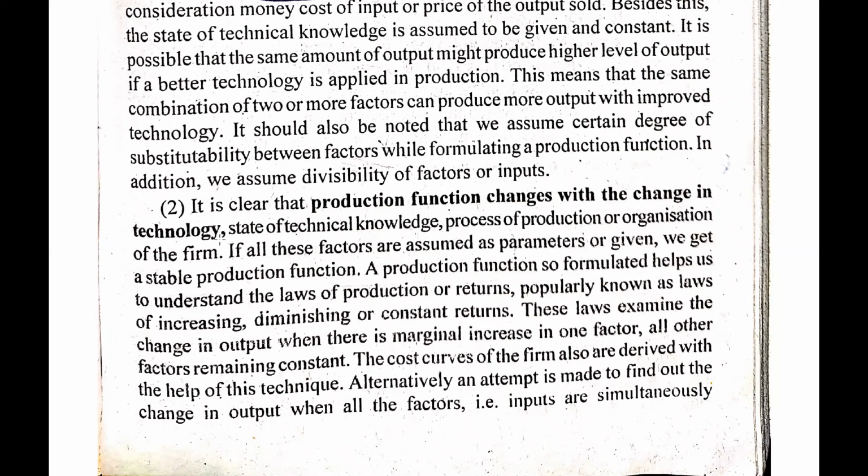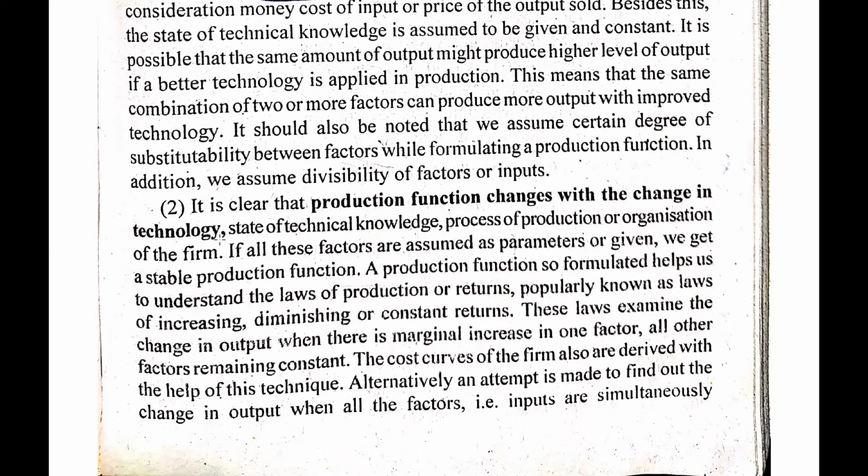Because now machines have come into the market, and machines work instead of the people who worked in our past time. So at present we need fewer people to do the production process.